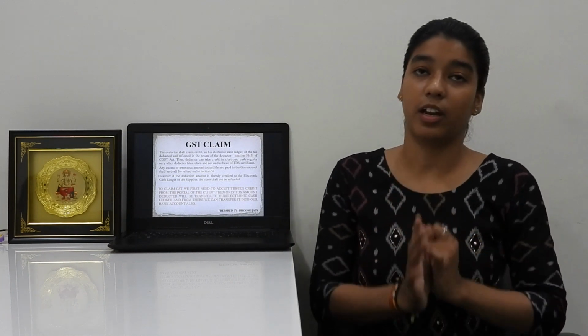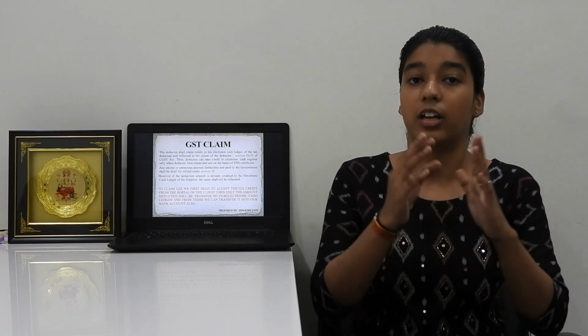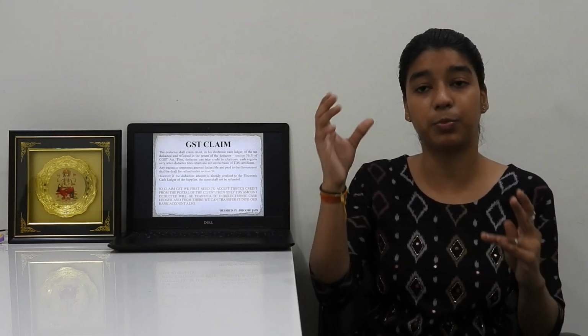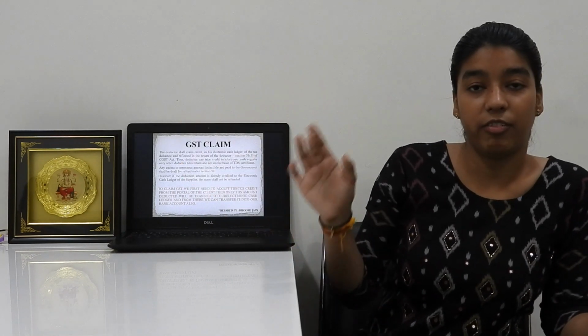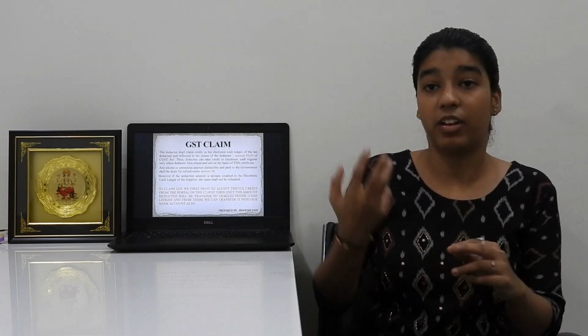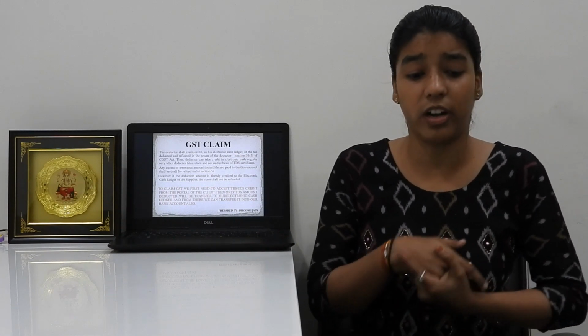Now, to claim it, first and the most important thing, we need to accept the TDS and the TCS credit from the supplier, after login from the GST number of the supplier, and we need to accept TDS and TCS credit. Then only we can claim the amount. We cannot claim the amount on the basis of the certificate issued by the deductor. We cannot claim on the basis of that, unless and until we accept on the portal itself the TDS and TCS credit.